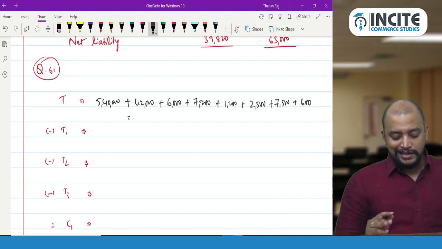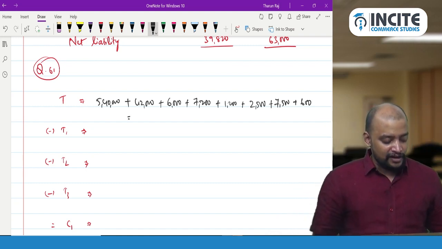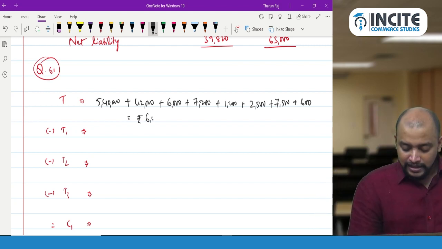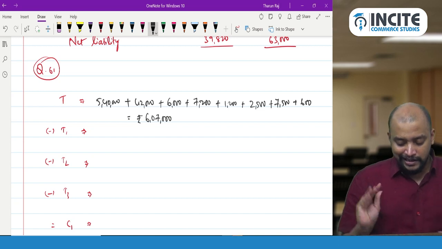Now this will be taken as the total tax. So 5,40,000 plus 42,000 plus 6,000 plus 7,200 plus 1,200 plus 2,500 plus 7,500 plus 600. So that is 6,07,000 will be taken.